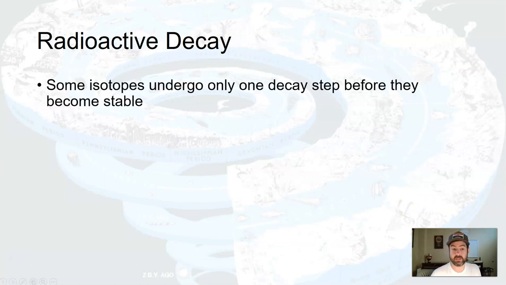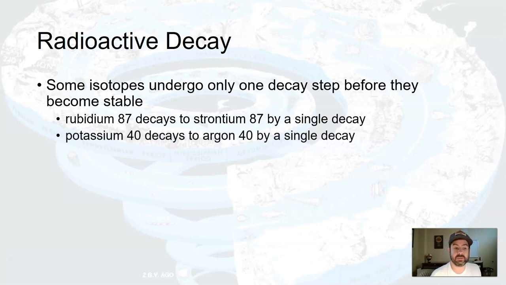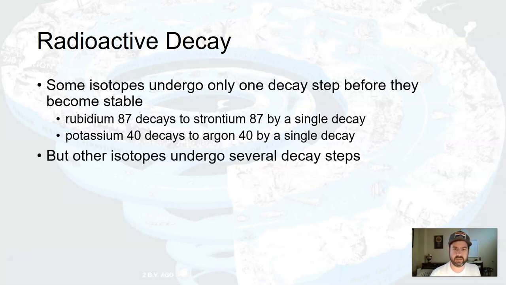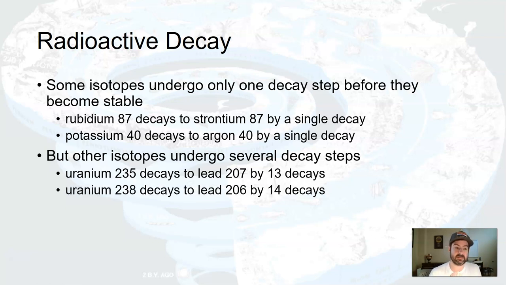Some isotopes of particular elements only go one decay step before they become stable. They were unstable, they undergo one step of decay, and now they're stable. For instance, rubidium-87 decays to strontium-87. Potassium-40 decays to argon-40. But other isotopes undergo several decay steps. Uranium-235 decays to lead-207 by 13 decay steps. Uranium-238 decays to lead-206 by 14 decay steps. These large numbers after each of these elements are not the atomic number, but the atomic mass.